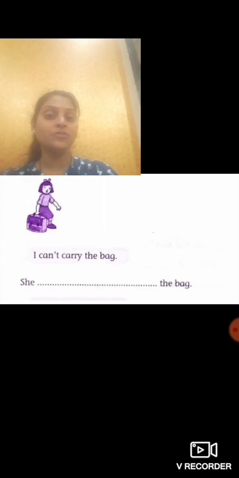Look at the picture first. It is a picture of a girl who is carrying a bag. Now that girl is saying I can't carry the bag. Now how will you explain this to another girl? Which word will you change here? You will change can't. And which word will you use, cannot or can? Yes, correct, cannot. So how will you frame this sentence by using the word cannot?